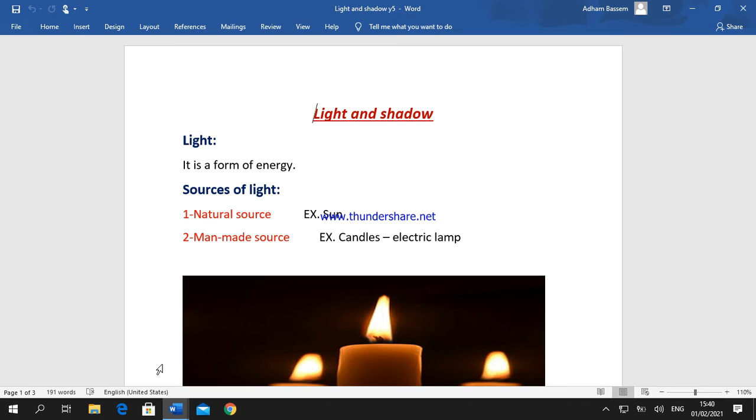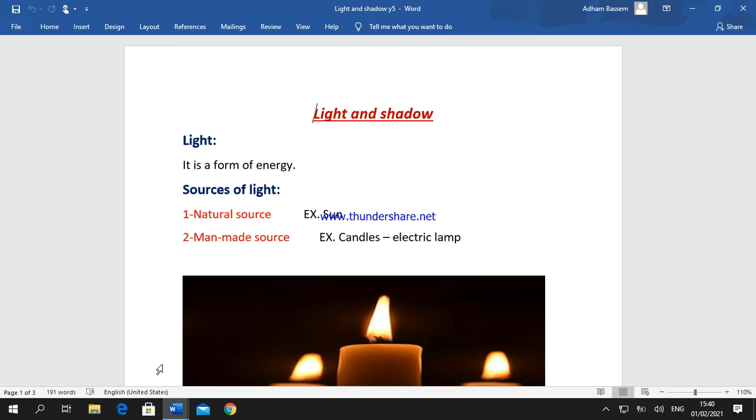We have many sources of light. What is meant by a source of light? A source of light is something that gives us light, or produces light. We classify the sources of light into natural sources and man-made sources. A natural source is the sun.